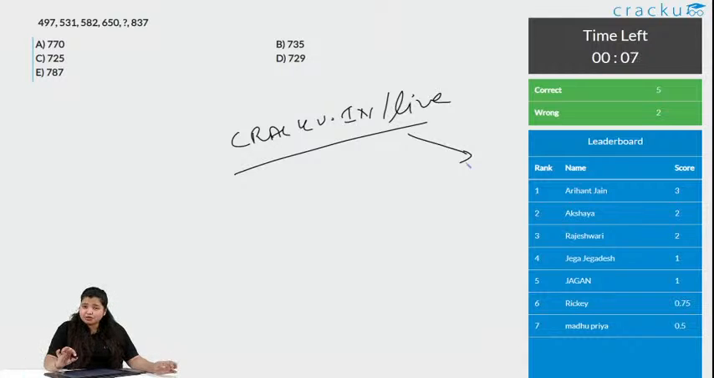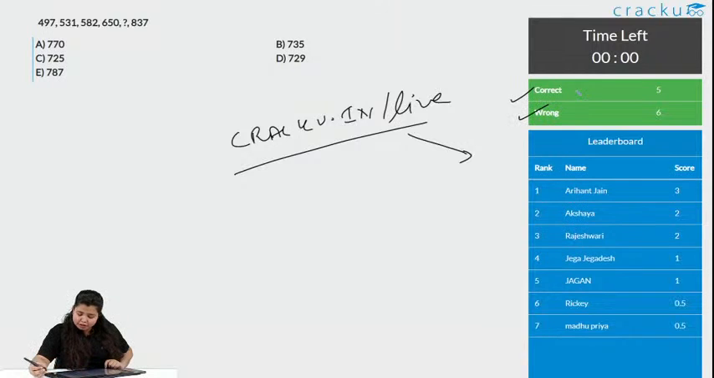There is a simple approach for this question. It's not very tough. It is the easiest one. You will get the answer when you know what the difference is between the second and the first number. With this, 5 people got this correct and 6 wrong. Let us see how we solve this question.